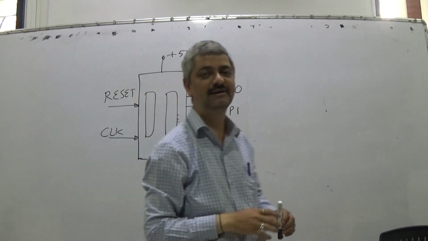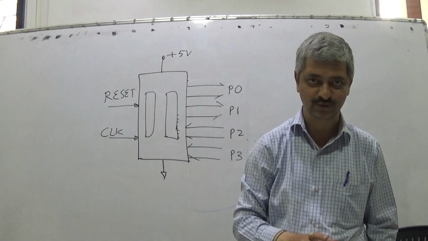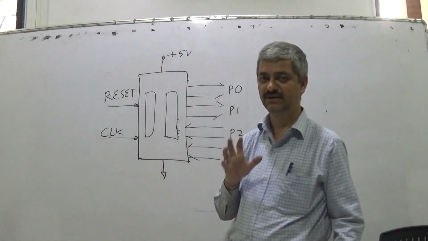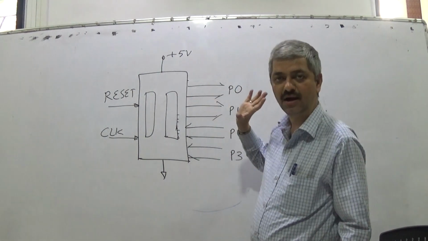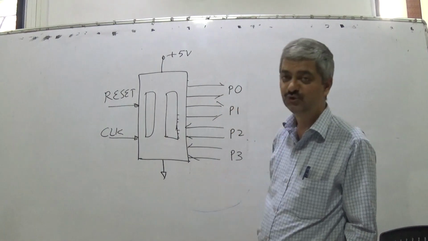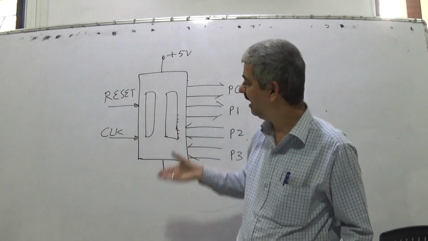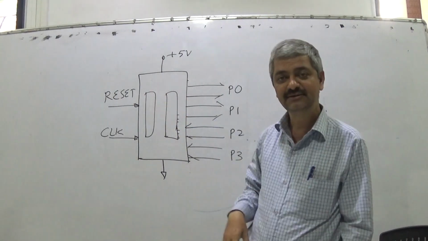So this would be a microcontroller chip which will contain 4 I/O lines, 2 input ports, 2 output ports. So 32 I/O lines and 65,532 other locations, that is inside.